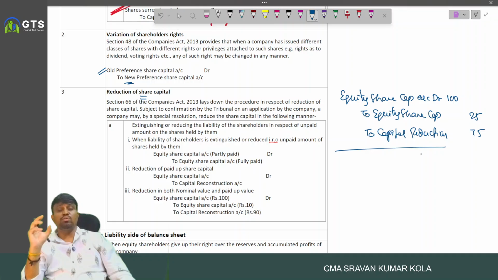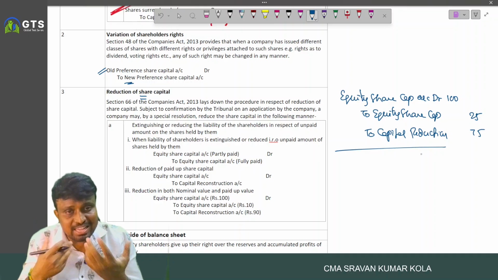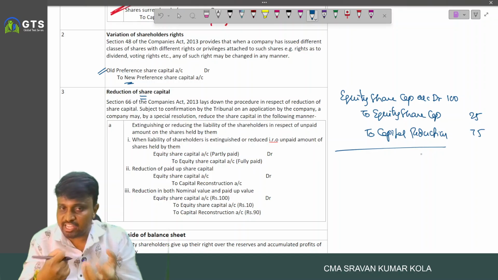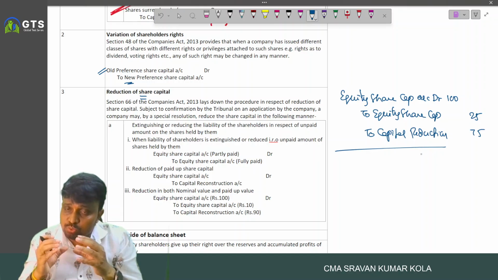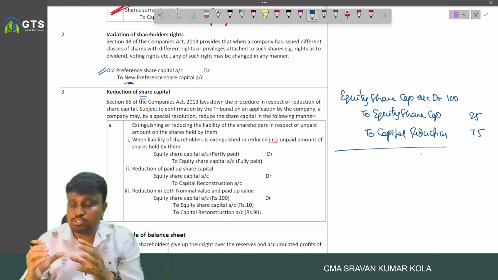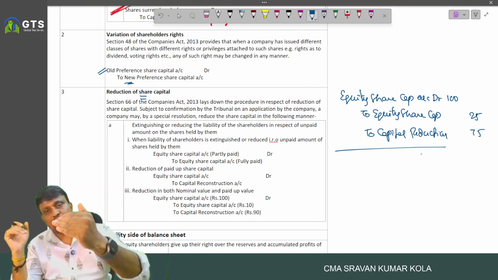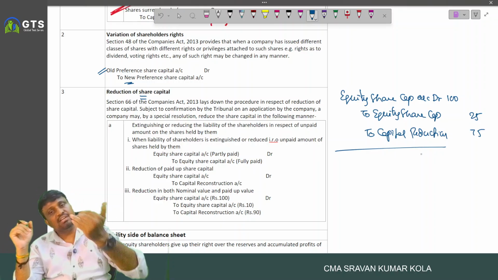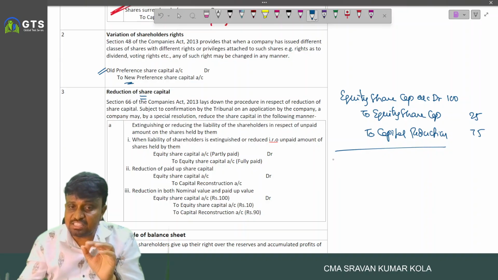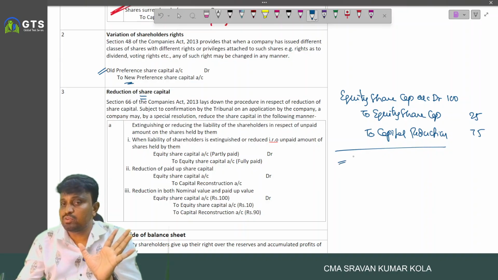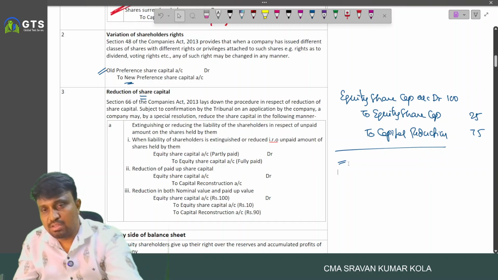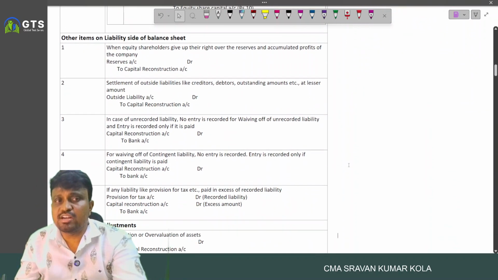So when the shareholders agree to waive off their paid up portion, then the agreed portion of waived off is transferred to capital reduction. So equity share capital account debited, to equity share capital, to capital reduction, and that is the entry to be recorded. Okay, next. So these are relating to what?